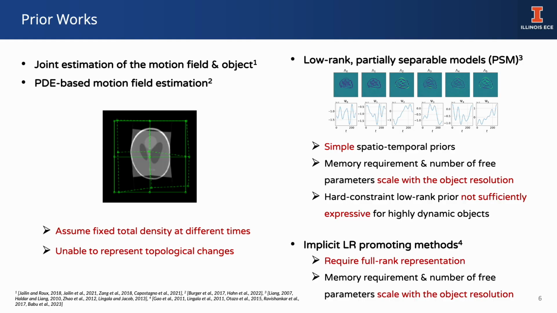To address the challenging ill-posed problem in dynamic tomography, a common approach has been to represent a dynamic object using a reduced number of degrees of freedom. We highlight some of those methods that are most relevant to our work.